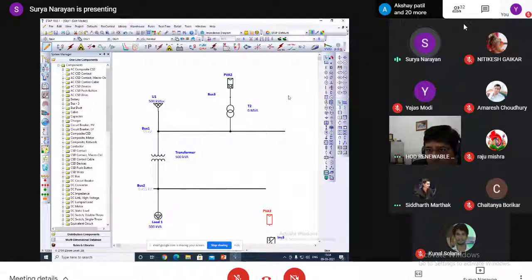Also here we can connect wind power. Also we can connect a DG here.